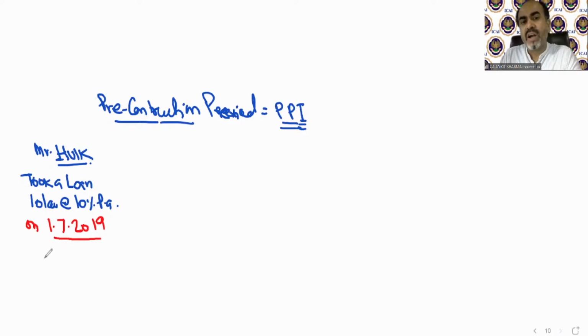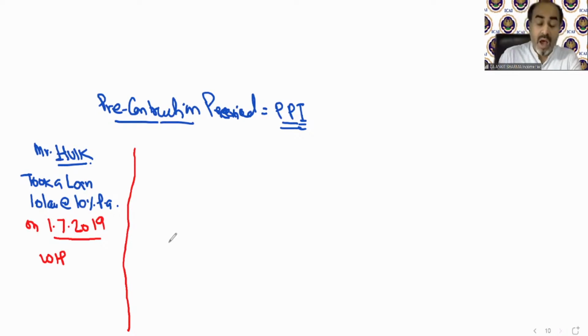Now the house construction is work in progress. Construction started from 1st July 2019. So this year construction has not been completed. House property provision will be applicable from the year in which the house is completely constructed. We cannot apply income from house property provision before the house is completed. An under construction property will not fall under the category of income from house property. So until the house property has been completed and a completion certificate has been generated, from that year only will the income from house property provision be applicable.